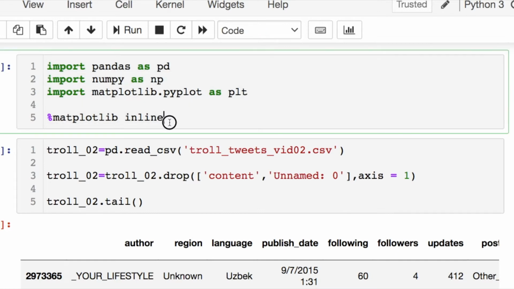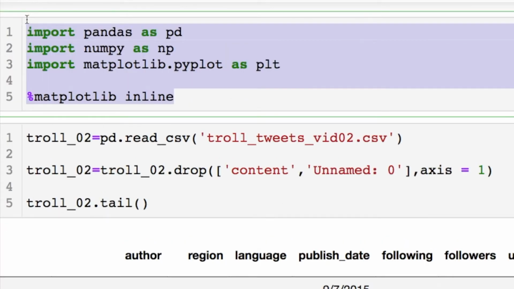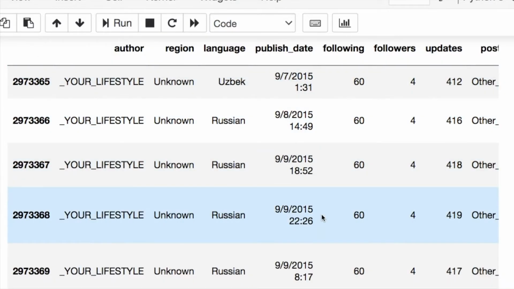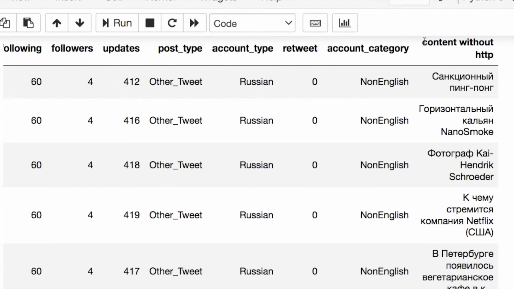Thanks for the feedback. Here are the first imports that we're going to use today. Stop the video and use those. It's pandas, numpy, matplotlib. This is the data that I fixed from last time, where we took out the hyperlinks from the tweets, because in the next video we're going to do natural language processing.